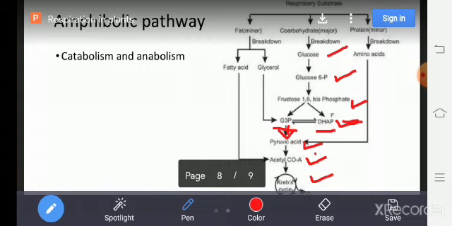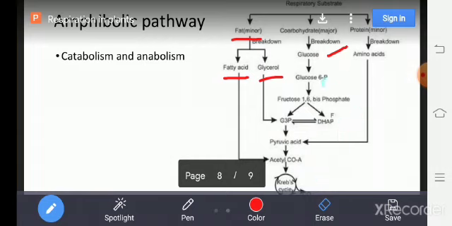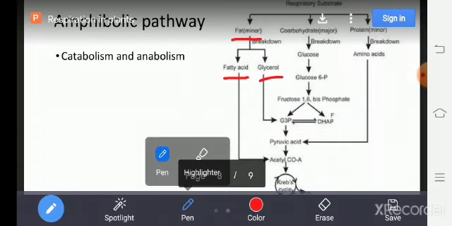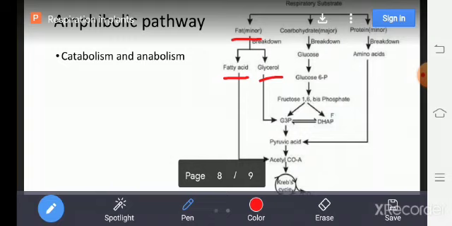Then the next respiratory substrate is fat. Fats are converted into fatty acids and glycerol. The fatty acids are converted into acetyl coenzyme A, which then enters into the Krebs cycle.